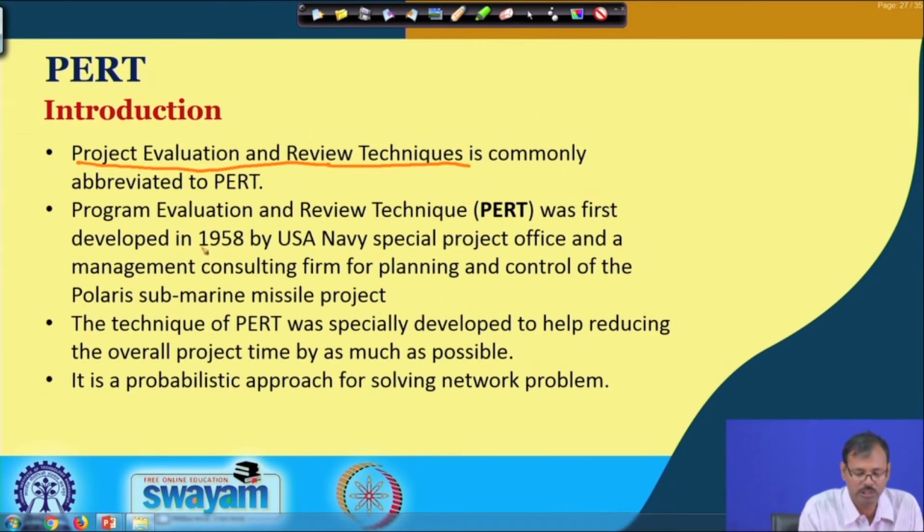This was first introduced in 1958 by the US Navy when they were eyeing to develop the Polaris missile, which is basically an atomic bomb carrier missile, proposed to be launched from a submarine below the sea to attack vessels in the seabed or any land or any port. So, for that they were aiming to develop such a missile project.